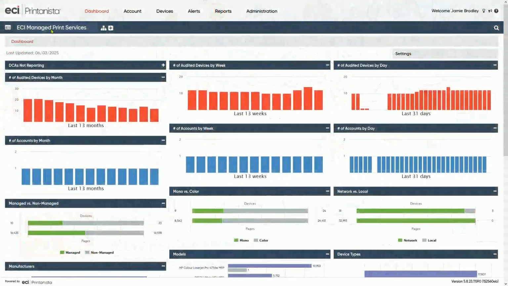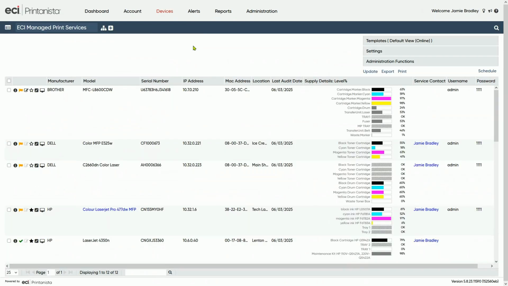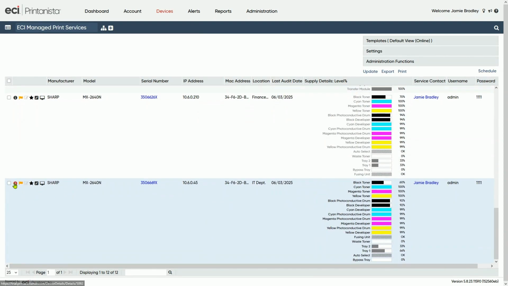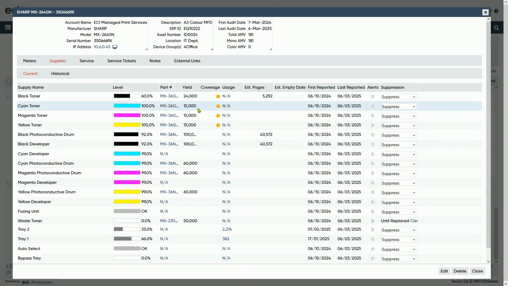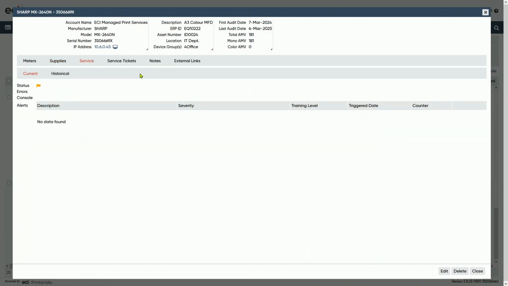Let's take a look. So the journey starts inside of Printanista, and of course, there's tons of valuable information that can be harnessed from this particular product. We're connecting to all of our customer devices to pull back critical metrics that allow us to do things like automate contract billing through meter readings, gather supply information so we can create automated supply fulfillment when customers need them most. And of course, we're also capturing service error states to help us understand the current state of the machine as it relates to its performance.